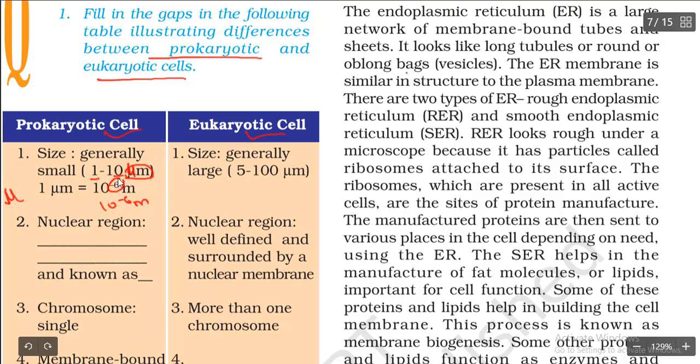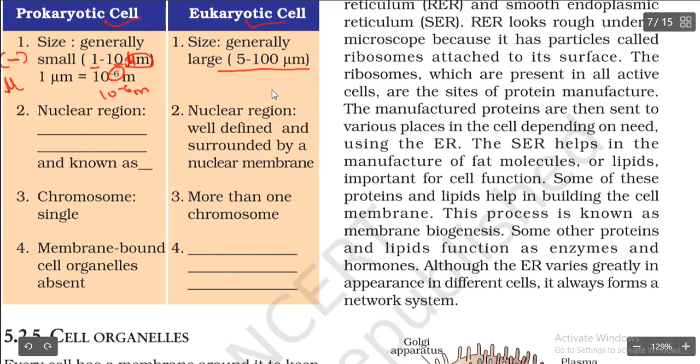The minus here refers to very small. You know that a negative symbol refers to less, right? So the size of the prokaryotic cell is very small. A eukaryotic cell generally ranges from 5 to 100 micrometer. Nuclear region: well defined and surrounded by a nuclear membrane. This is about eukaryotes. In prokaryotes, the nuclear region is not well defined.